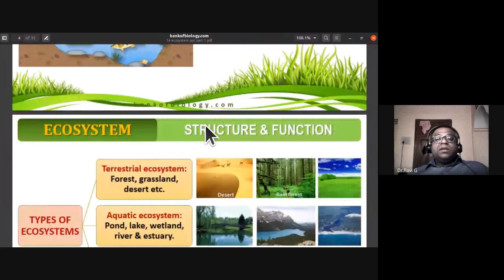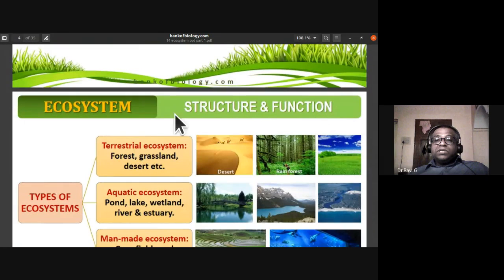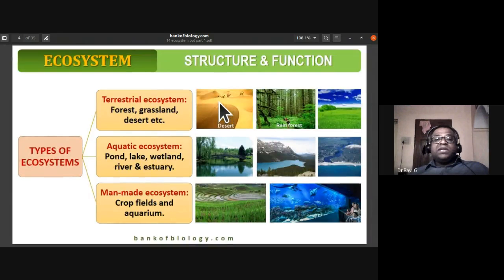So in ecosystem structure and function, we also study the types of ecosystem. There are three major types of ecosystem: the terrestrial ecosystem, aquatic ecosystem, and man-made ecosystem. In the terrestrial ecosystem, we notice the desert, rainforest, and grasslands.